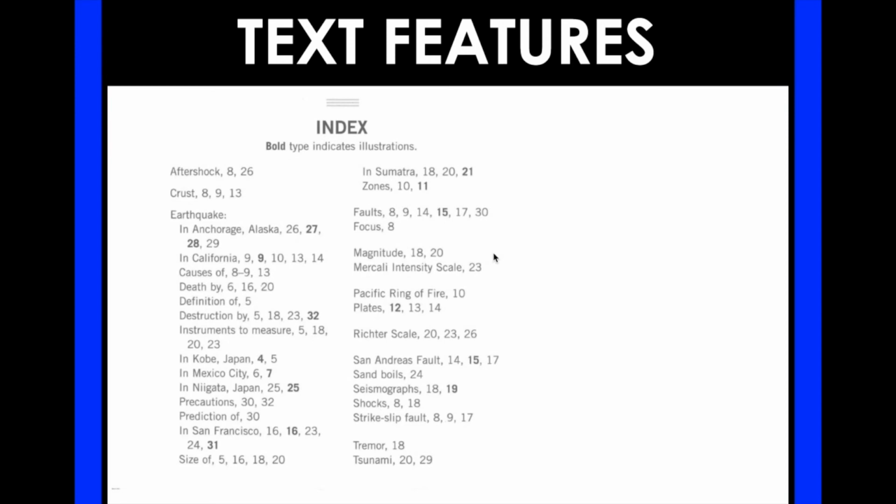And again, the index is also organized alphabetically. So A comes first, and I'm following the alphabet, B, C, D, E, F, until I find faults. So faults comes right here, and I can see that I can find more information about faults on page 8, 9, 14, 15, 17, and 30. On all of those pages, the word fault is mentioned. So if I wanted to learn more about faults, I could start checking those pages.